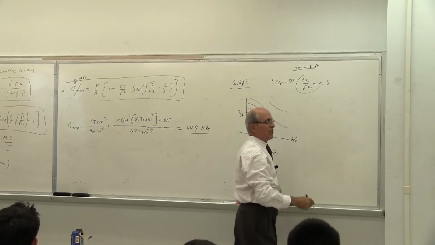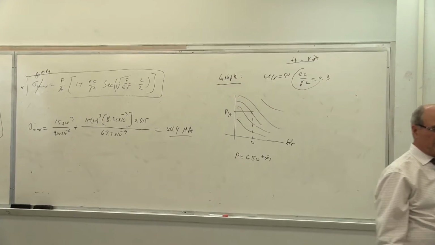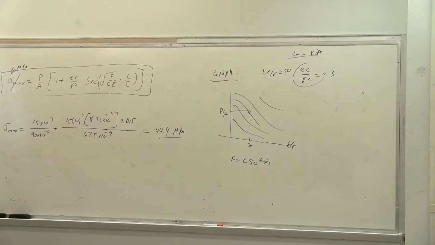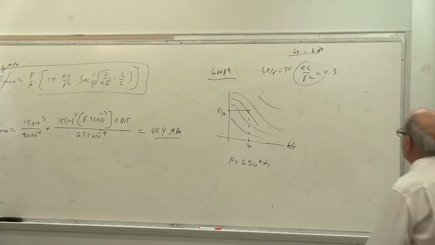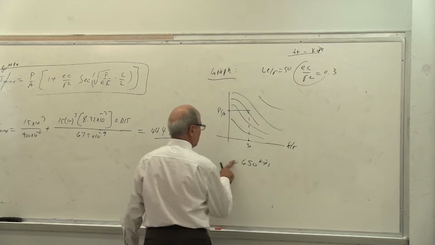So this number is given. You have to go to the graph there. I recall we went there. What did you read for P over A? Something around 27.5, 28. Is that correct? Go to 50, go up to the point. Yeah, there, you come here. You see that? 28, 29. Yes or no? Maybe a little bit higher, 28. 28 is here, correct? Okay, so this is what you read.